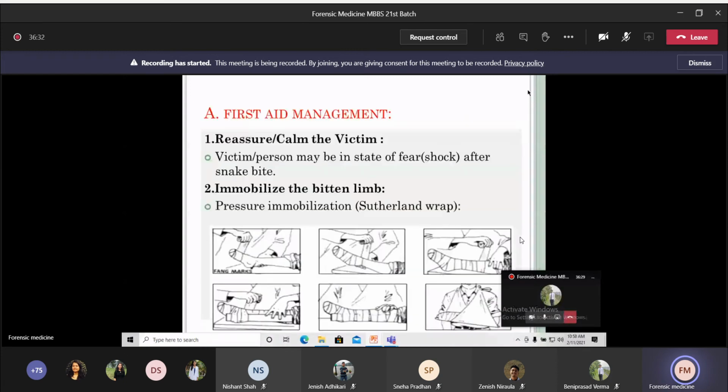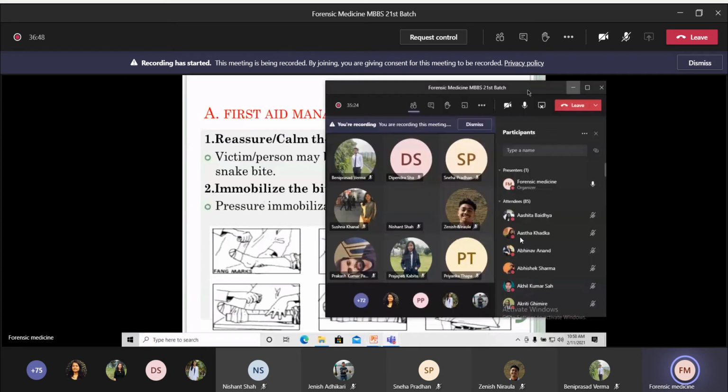First aid management or treatment. The first step you have to do is reassure or calm the patient or the victim. The victim may be in a state of fear or shock after a snake bite. So the first thing is you have to calm the patient.